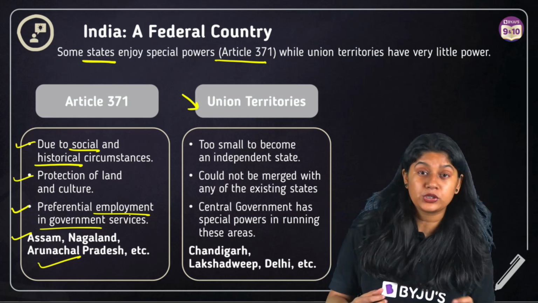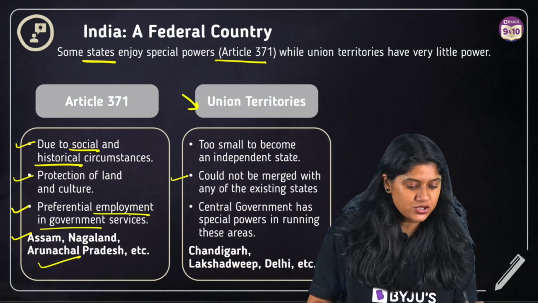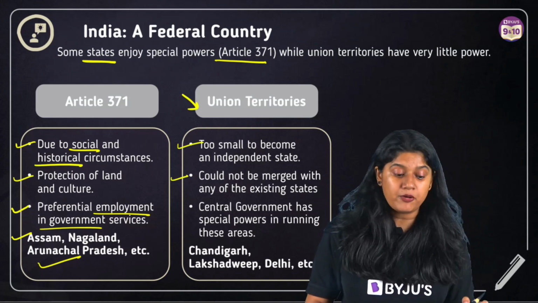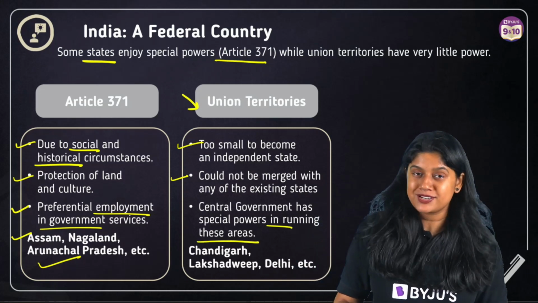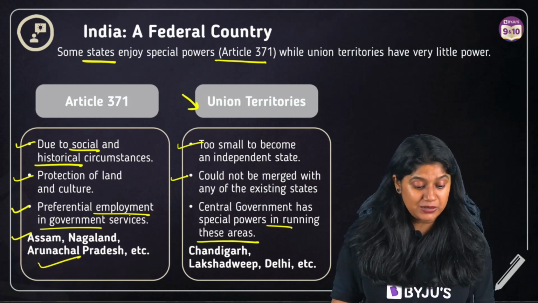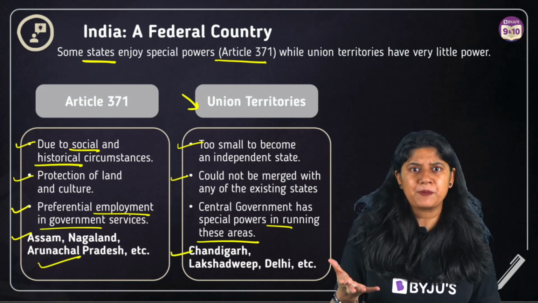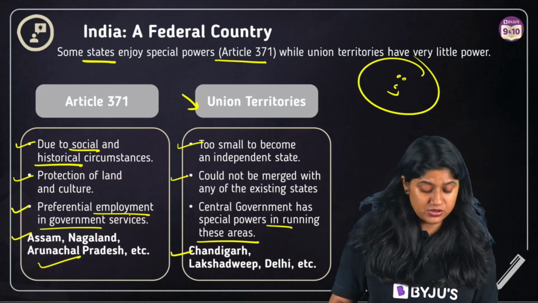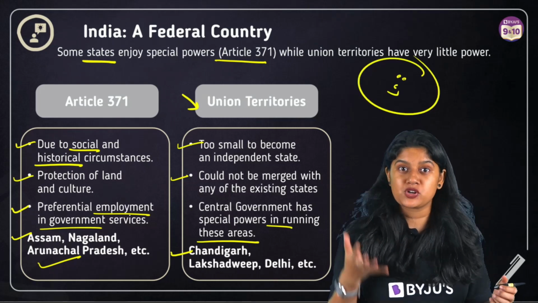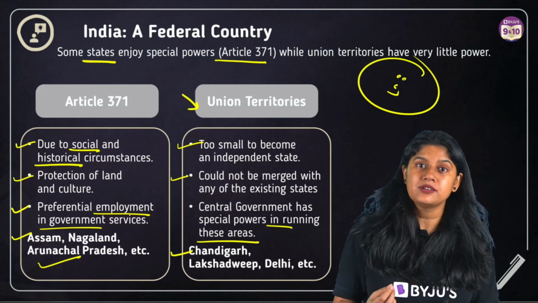That's how the union territories are formed. These are the 2 important points. The central government has a special power in running these union territories. We have Chandigarh, Lakshadweep, Delhi as a few examples of union territories. So everyone, that's all about the union territories and the special status to the states.